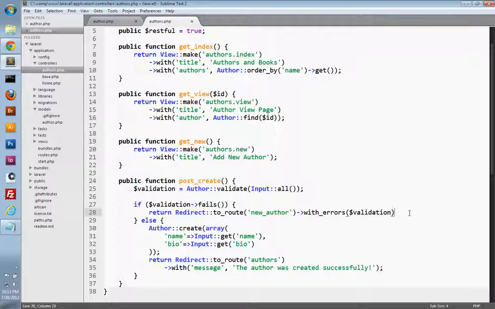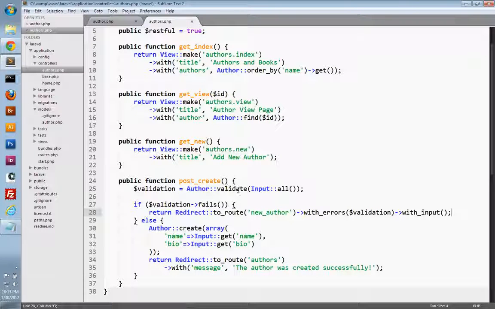The next thing we need to do is just call the withInput method. And this is going to ensure that after the validation fails, the form remembers what was originally entered into the form. So it's going to remember the old input. So let's save this, and we'll just go over it real quickly.